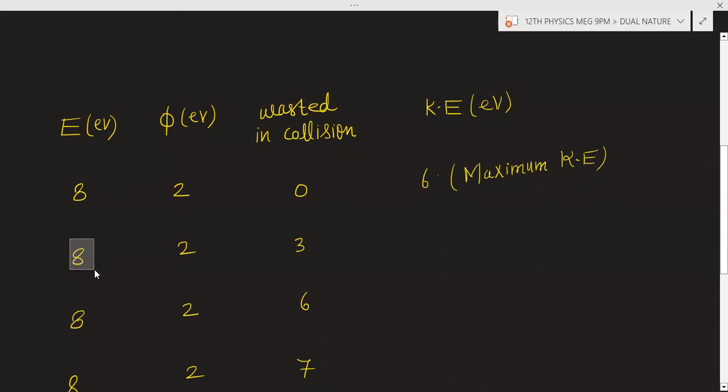Now if you provide 8 electron volt, 2 electron volt is used to overcome the work function and 3 electron volt is wasted in collision, what will be the remaining energy? 8 minus 5, that is 3 electron volt will be the kinetic energy this time. This will not be the maximum kinetic energy, because here 3 electron volt is wasted in collision.